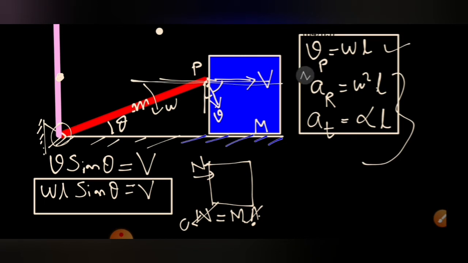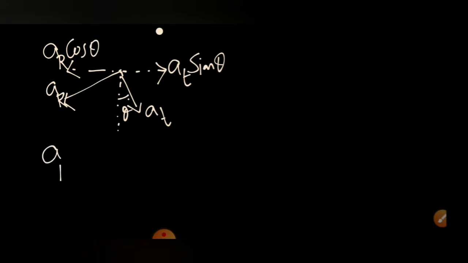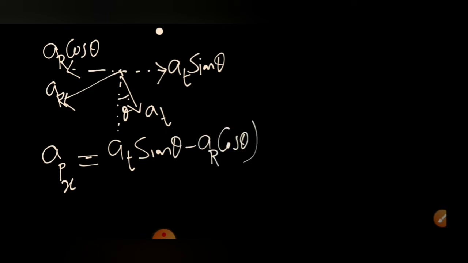So we'll write a_t and a_r like this. This angle is theta. So this component of tangential is equal to a_t sine theta, and this component of radial will be equal to a_r cos theta. So the acceleration of the point P along the x direction I'll write as a_t sine theta minus a_r cos theta, and that should be equal to the acceleration of the contact point of the block.